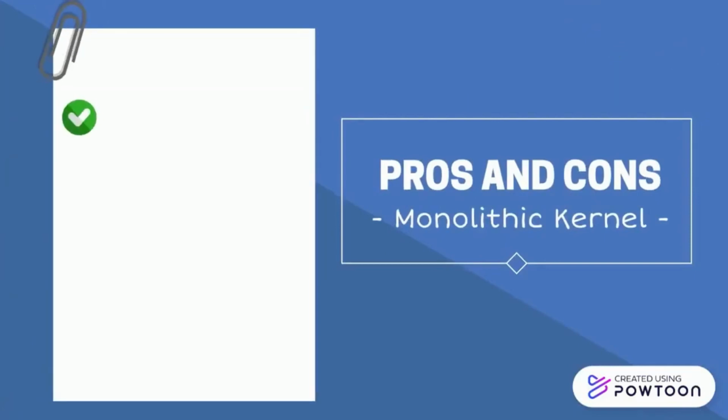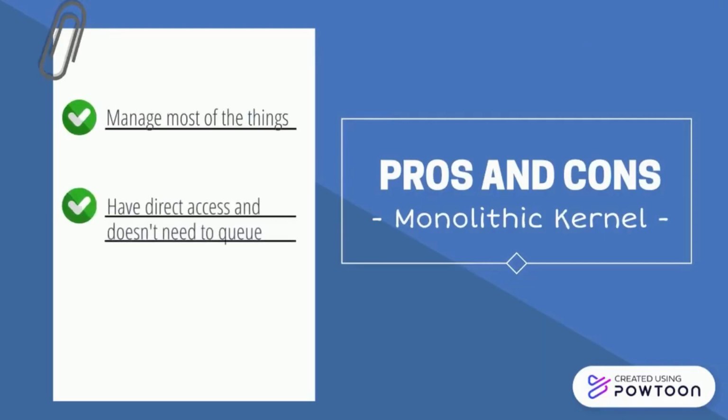The pro of a monolithic kernel is that it manages most of the things in the system. It also has direct access to the system, so it doesn't need to queue to solve a task. A monolithic kernel is easier to malfunction because the more things that run in supervisor mode, the more things can bring down the system when it doesn't work correctly.